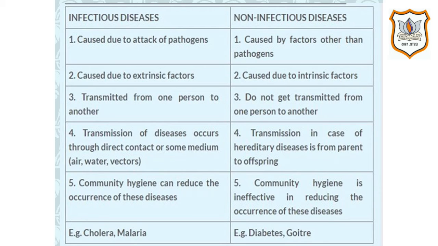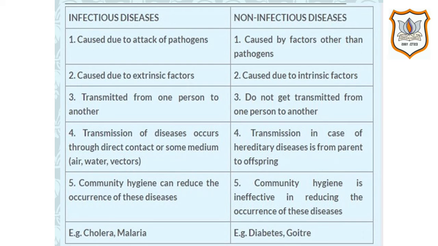What are extrinsic and what are intrinsic factors, I told you in my previous video. Third difference is infectious diseases are transmitted from one person to another, and non-infectious diseases do not get transmitted from one person to another. Fourth difference is transmission of infectious disease occurs through direct contact or some medium such as air, water or vectors. Vectors means insects.